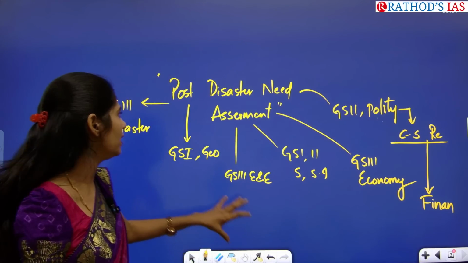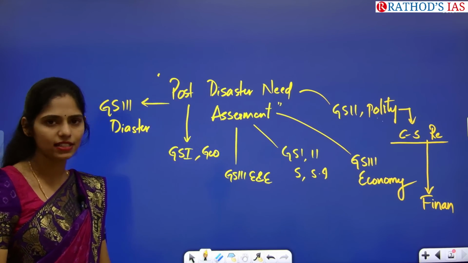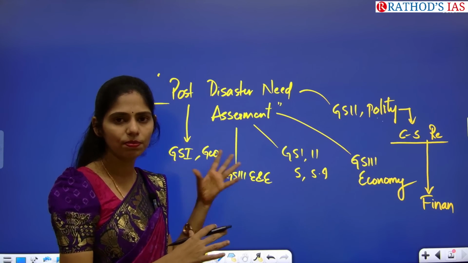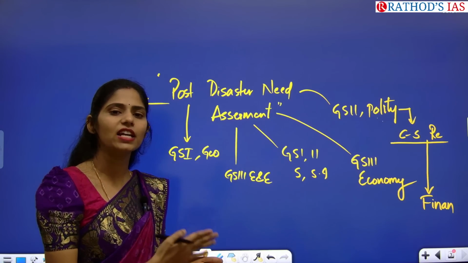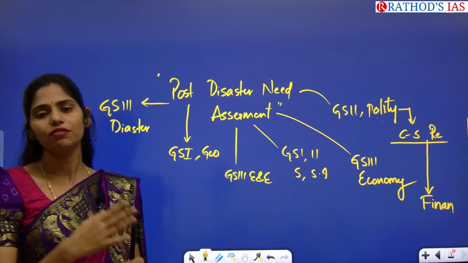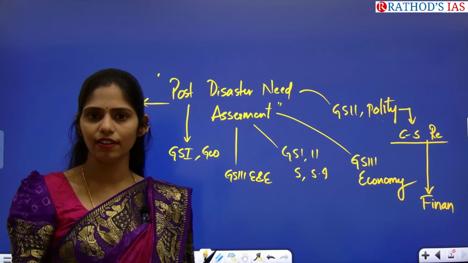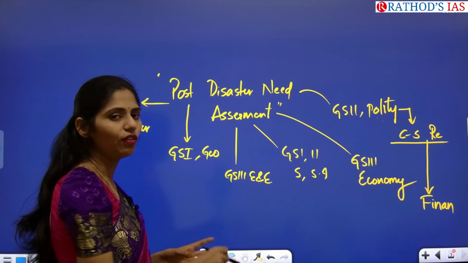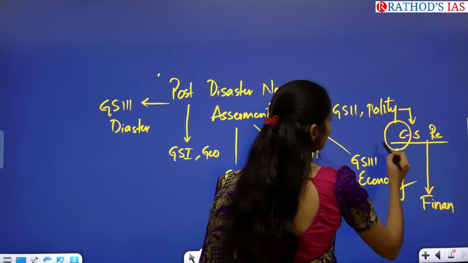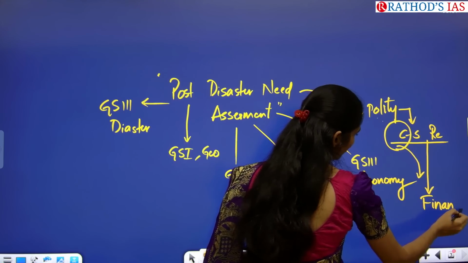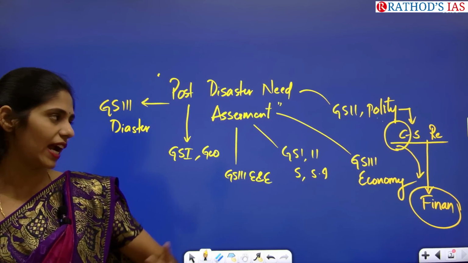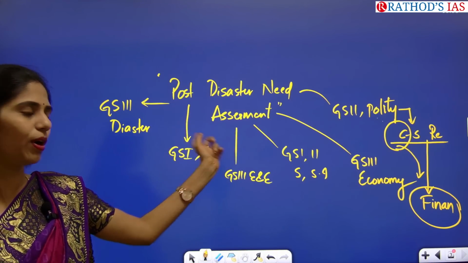Because the state will go for this post disaster needs assessment to understand what financial losses have happened and how much funding they require for reconstruction and redevelopment. For that, the state obviously needs funds, and the state will get funds from the center. Because of this, we can connect this topic with financial relations between center and state. That is the point of view to see from polity.